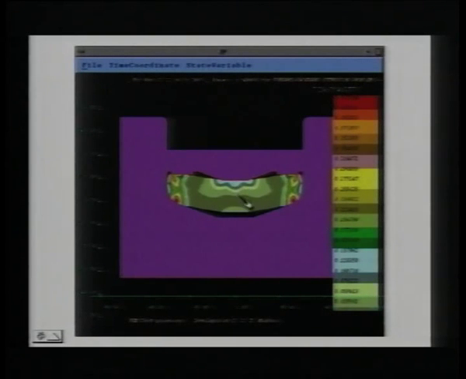Where you see the cursor, that is the component, and below it is the die, and the top part is the punch. So we see the component, the die and the punch, and the plastic strains in the component; you can get stress and so on.